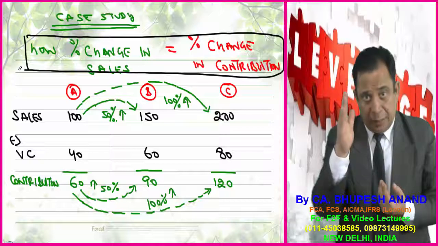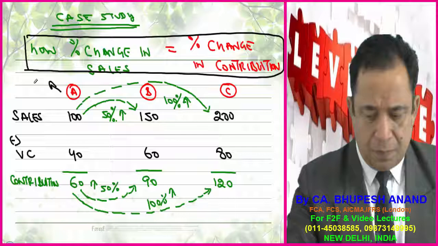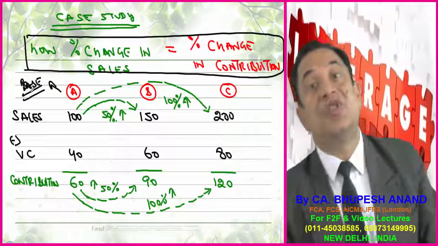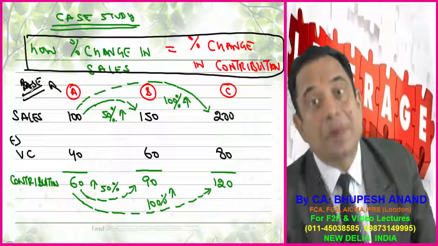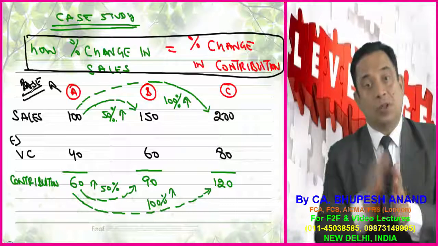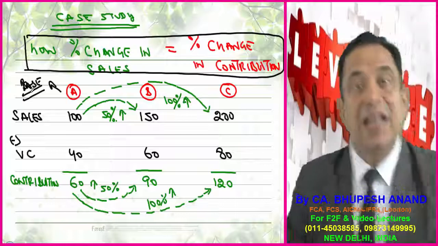Example A is the base example. Now I will compare the base with change. In example B, suppose sales are increased by 50%, then my sales will be 150. Then my variable cost will be 40% of 150, that is 60. And my contribution will be 90.